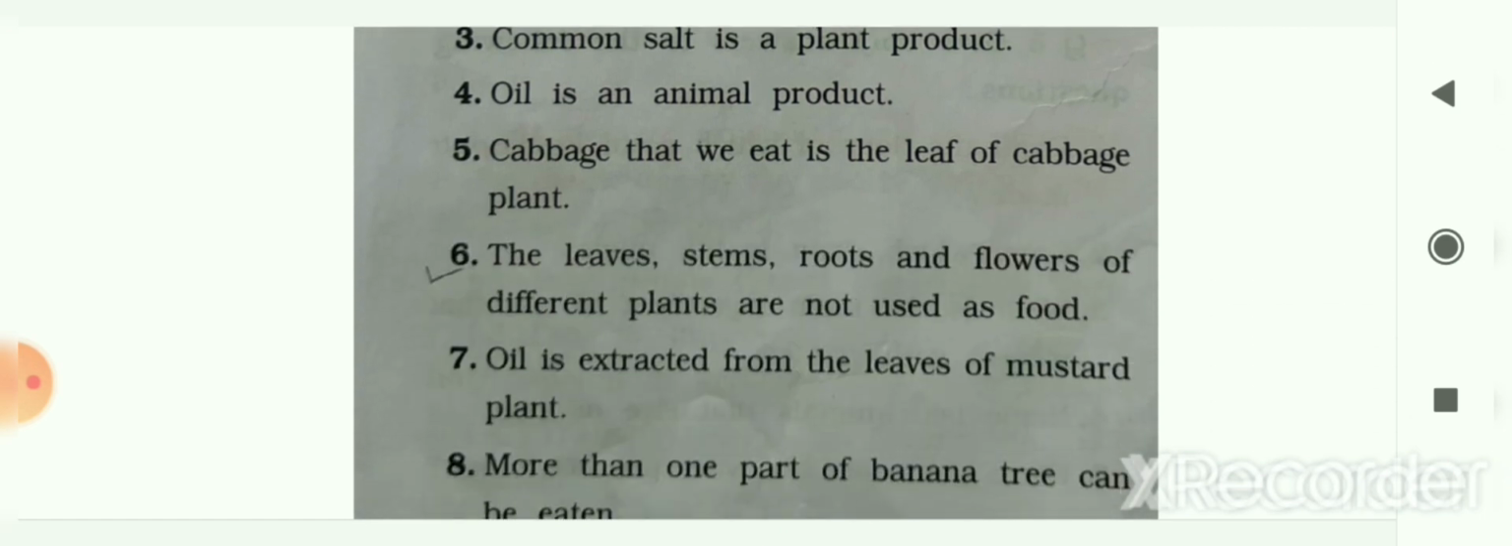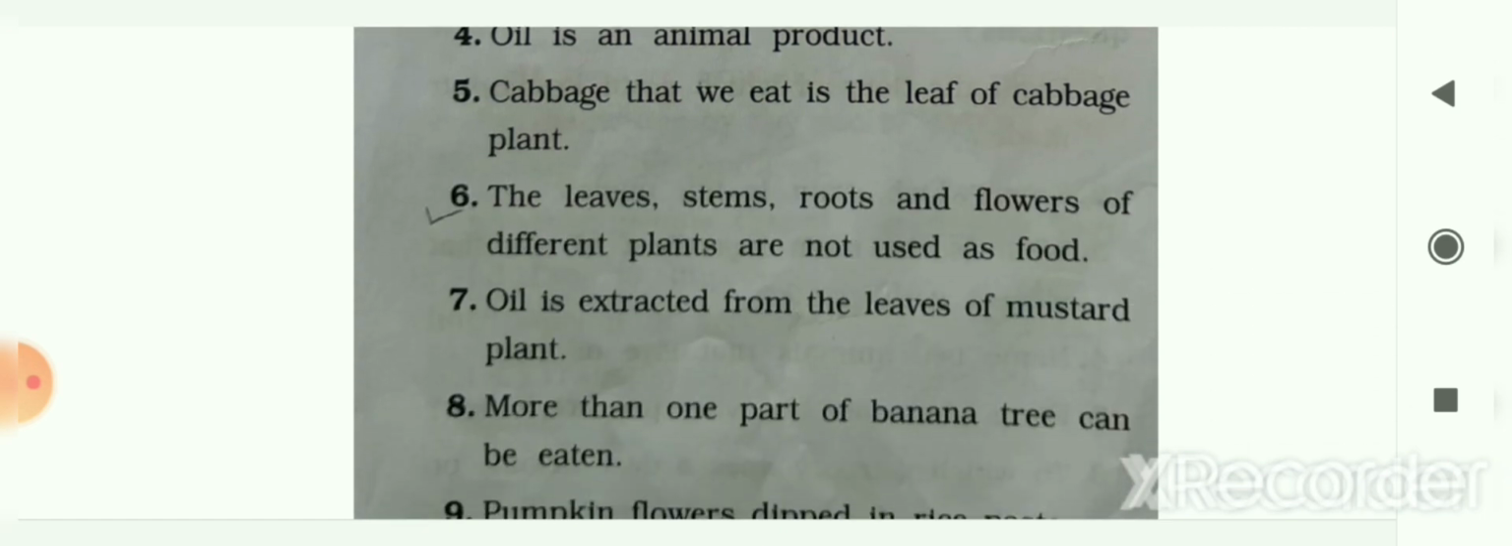Number 5. Cabbage that we eat is the leaf of the cabbage plant. So yes, it is true. So the answer will be true. Next, number 6, the leaves, stems, roots and flowers of different plants are not used as food. So the answer is false. We are using all these parts of the plant as our food. Next is number 7, oil is extracted from the leaves of the mustard plant. So your answer will be false. We are extracting oil from the seeds of the mustard plant.